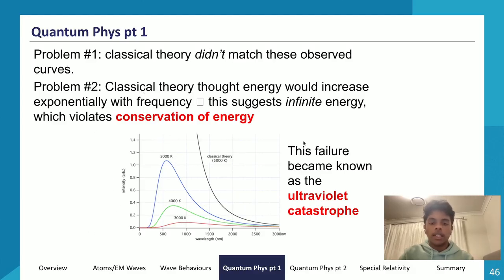This violates the law of conservation of energy, which states that energy can neither be created nor destroyed. This failure of classical theory to match experimentally observed results became known as the ultraviolet catastrophe.